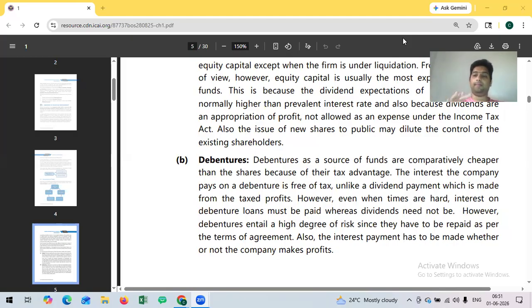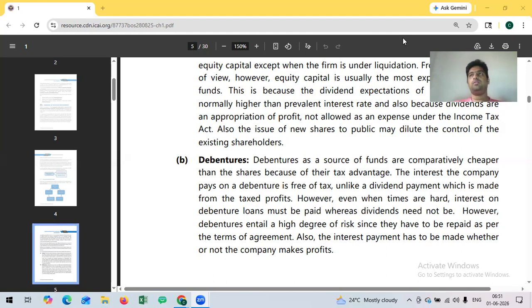There is no mandated distribution of profit. So the risk of distribution is lesser than debentures. However, it is more costly because equity shareholders expect more than any other funds, because they are taking the risk. If the company goes into loss, they will be the ones who get the money at the end, but they will get the full residual value that is available.